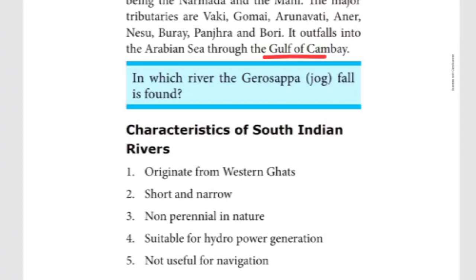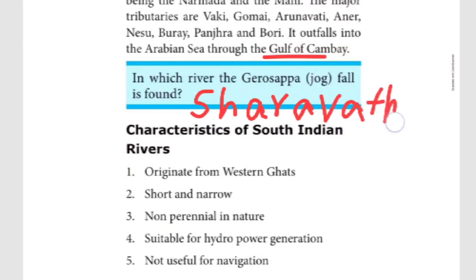The next one, a small blue color box is given, children. You can write the answer. In which river is the Jog Falls found? Jog Falls, on the Sharavati river, spelling S-H-A-R-A-V-A-T-H-I. This is the answer. Sharavati river, or river Sharavati, you can write like that.